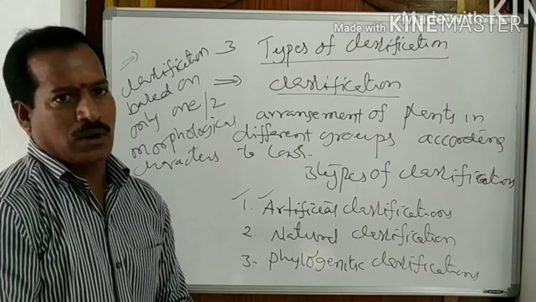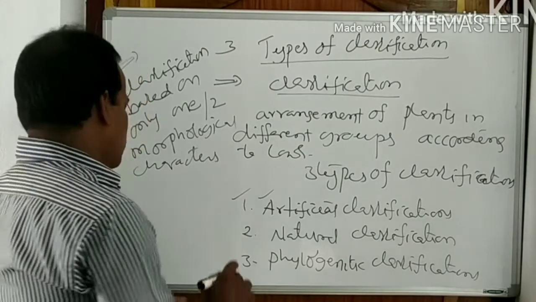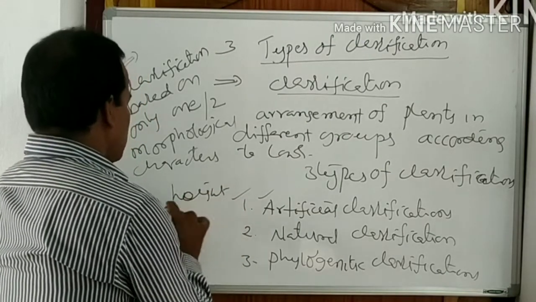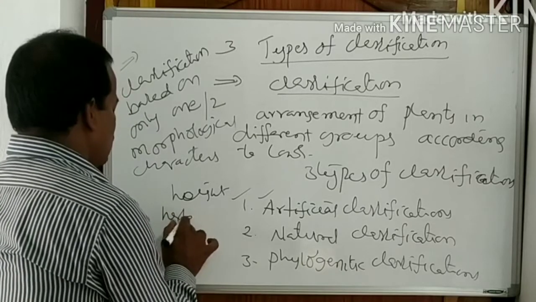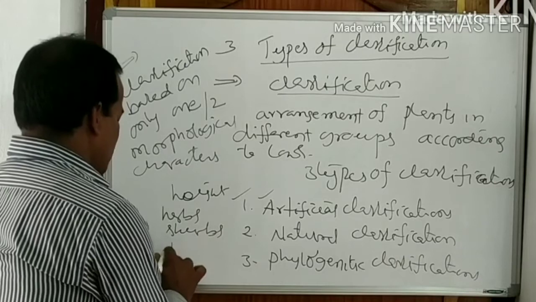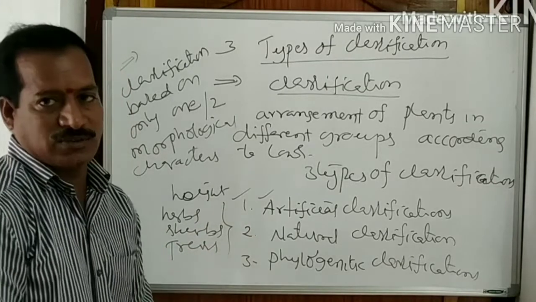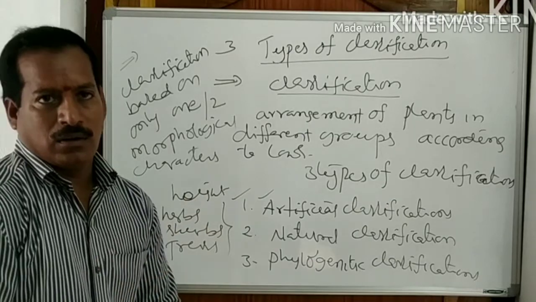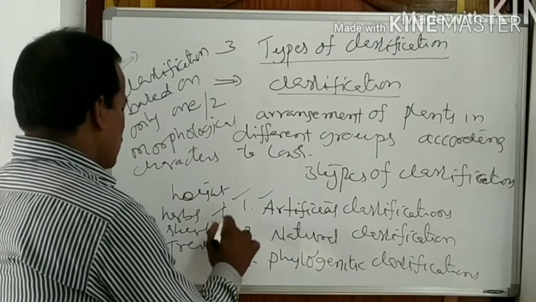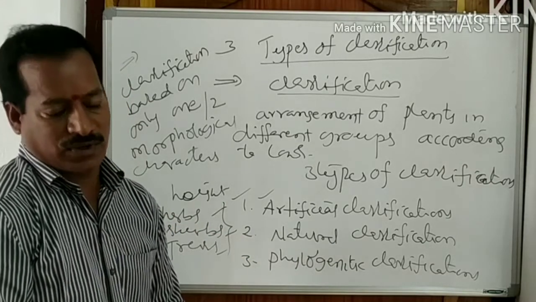For example, all plants are divided into only three groups based on height. So those are herbs, shrubs, and trees. This classification is based on only one morphological feature, that is only height. So those are herbs, shrubs, and trees. So this is one type of classification.